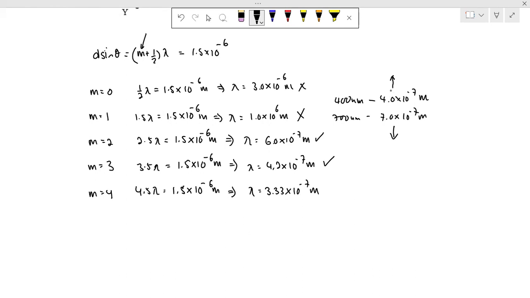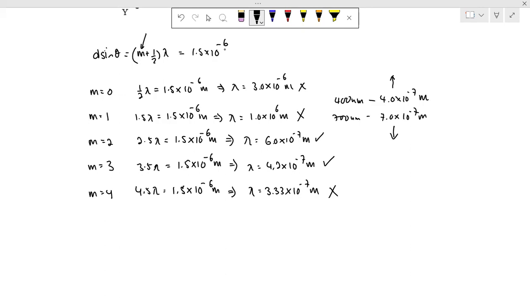So it doesn't lie in the visible spectrum. So basically, there's only two answers, right? That is when m equals to 2 and when m equals to 3, it fulfills the condition where it lies in the visible spectrum and it causes destructive interference, and it has a path difference of 1.5 times 10 to the power minus 6 meters.